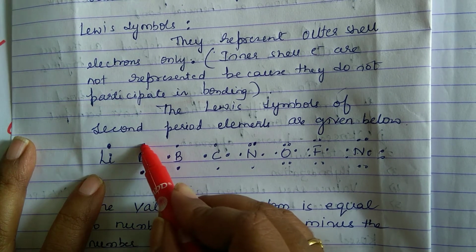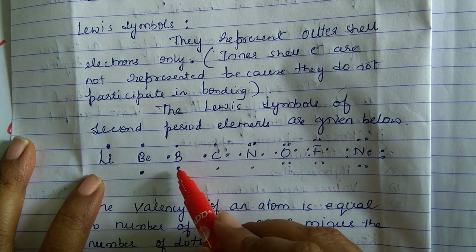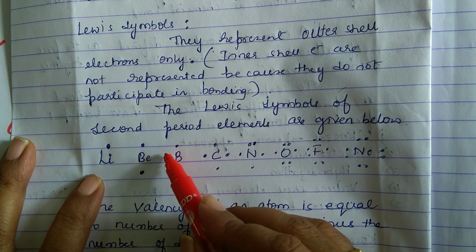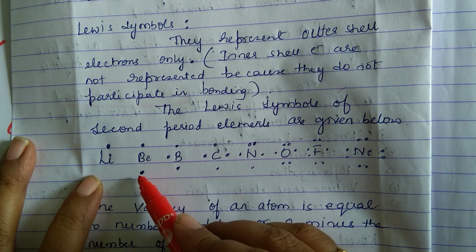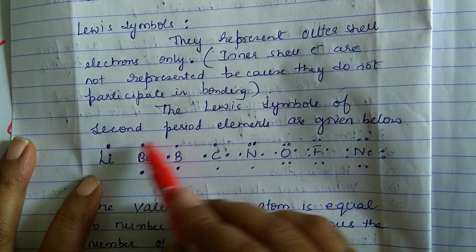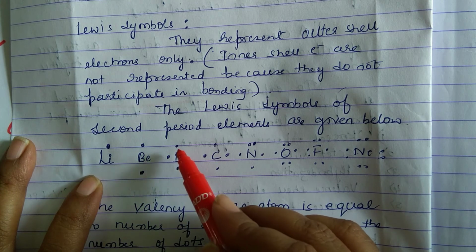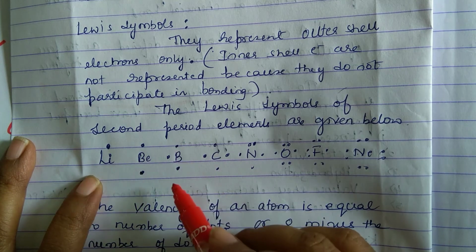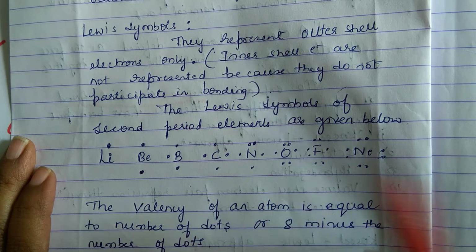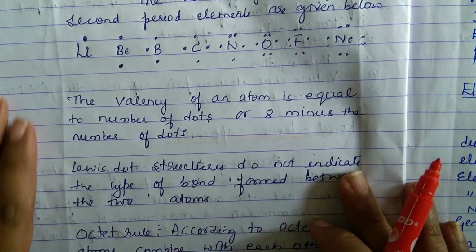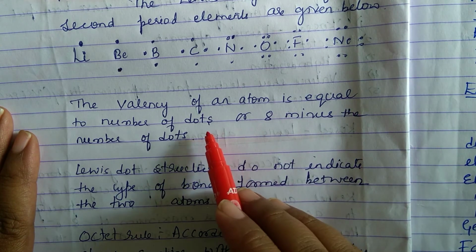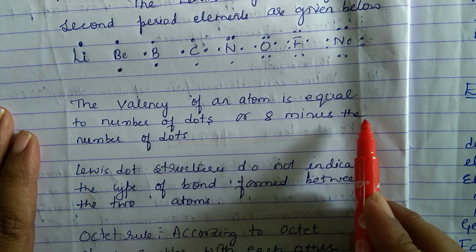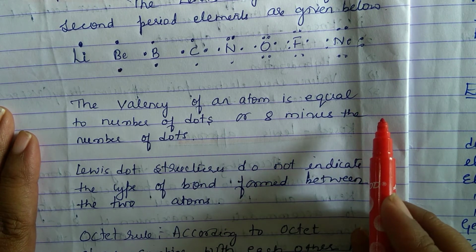Beryllium is having 2 electrons in its outermost shell. Boron is having 3 electrons. So they are shown here in the form of dots. So these dots surrounding the atoms represent which electrons? Valence electrons. Okay. The valency of an atom is equal to the number of dots or 8 minus the number of dots.